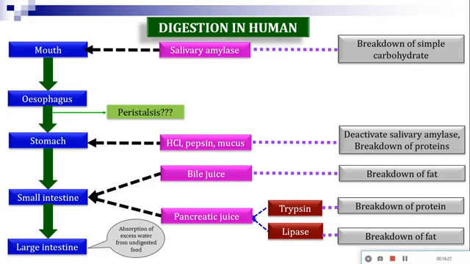It will come out along with the stool in the form of blood. So that leads to the peptic ulcer. It is of course a cancerous form. So the cause of the peptic ulcer is the destruction of the inner wall of the stomach by the excessive deposition of HCl. Hope it is clear to you. So this was all about the digestion in humans.